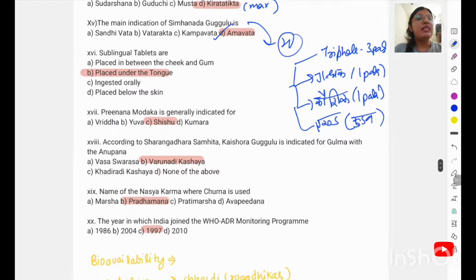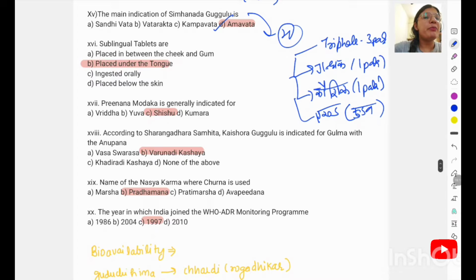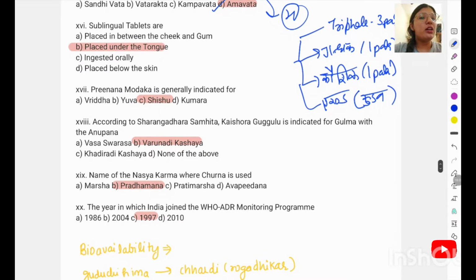Sublingual tablet means that it is placed under the tongue. Prinana Modakam is generally indicated for the Shishu. According to the Sharangdhara Samhita, Keshor Gugulu is indicated for Gulma, and the Anupana for Gulma is that you have to take it with Varunadi Kwatha.